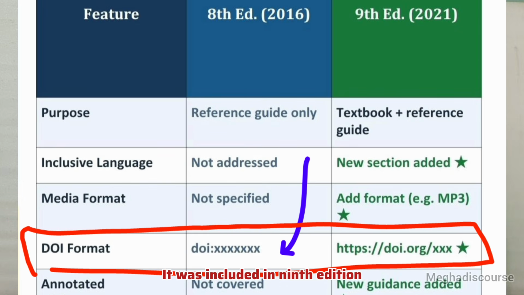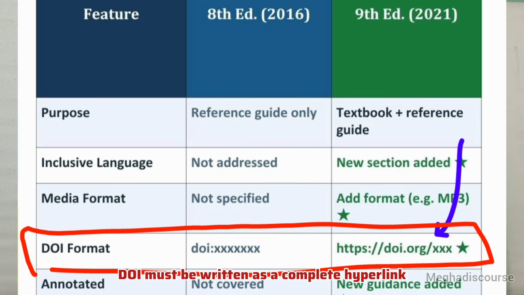That was included in 9th edition. This is the most important change. In 8th edition there is no HTTPS, no www, just DOI and a colon, and then the number directly. In 9th edition, the DOI must be written as a complete hyperlink with HTTPS colon and doi.org.